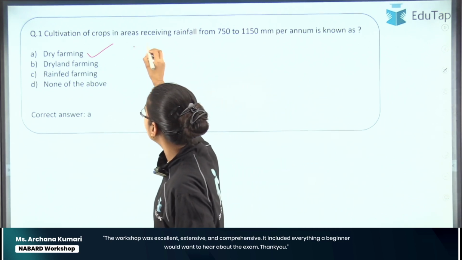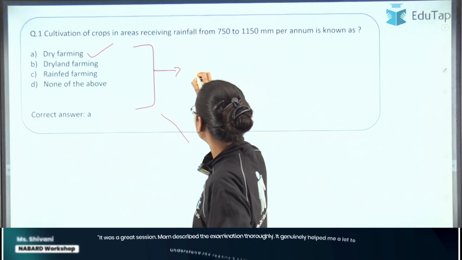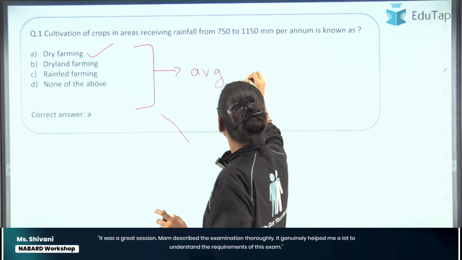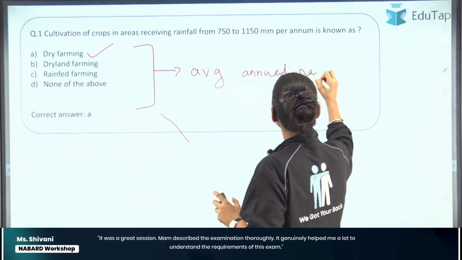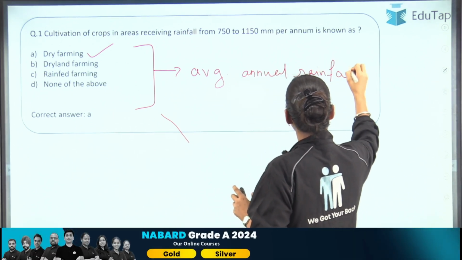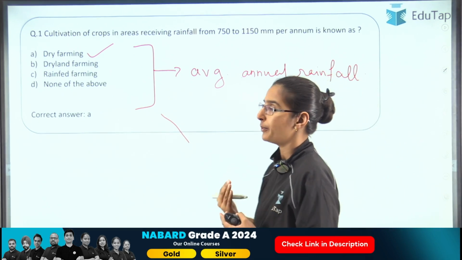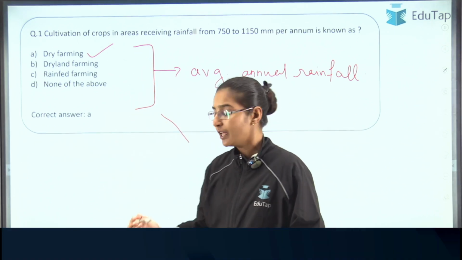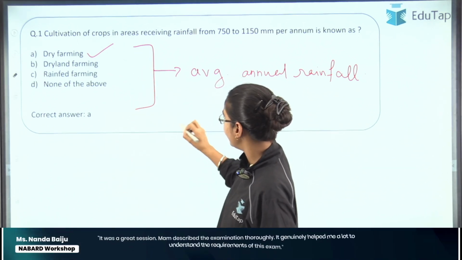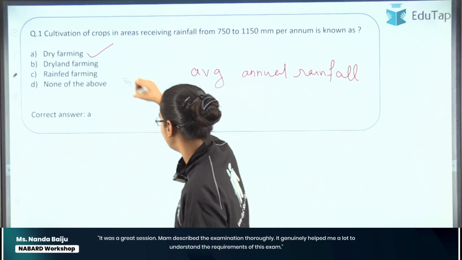So basically there are three types of farming as far as the average annual rainfall is concerned, right? On the basis of the amount of average annual rainfall which we are receiving at a particular place, we can practice either of these three types, right? Now, what is meant by these three types and how we define these three types?